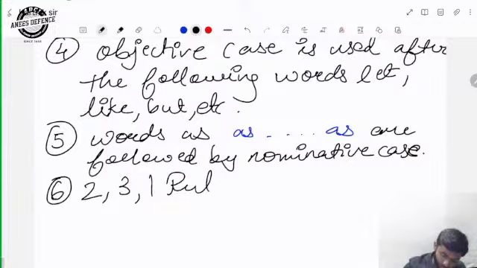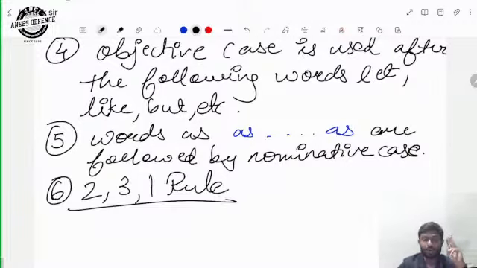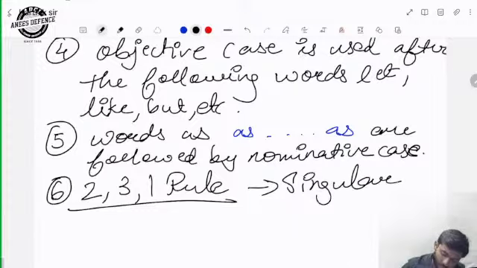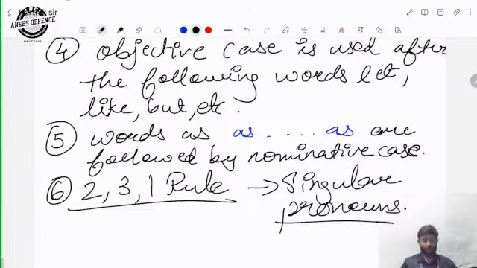The 2, 3, 1 rule. The second person should come before the third, and the third person should come before the first. This case applies to singular pronouns only. Whenever you are talking to someone, always greet the other person.